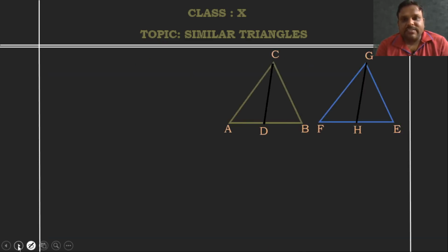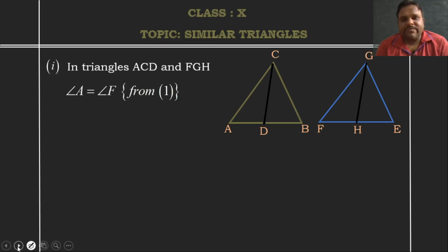Now see, this is the part you have done. Now, first case, in triangles ACD and FGH. So what will you do now? First we will take these triangles, ACD and FGH. These triangles we will consider first. Angle A is equal to angle F. This is already given for us, right? From the given condition 1 you got this.